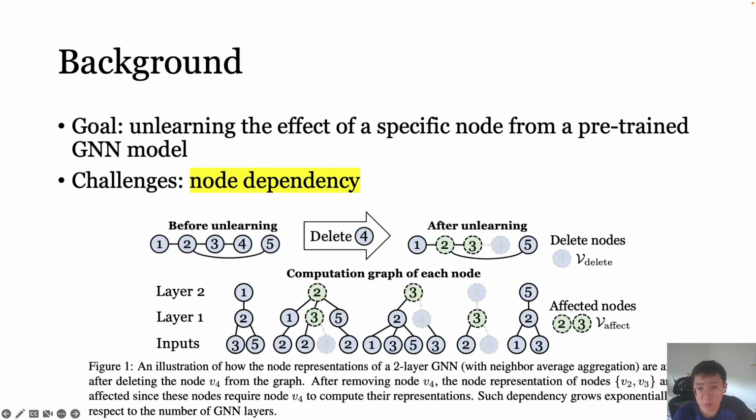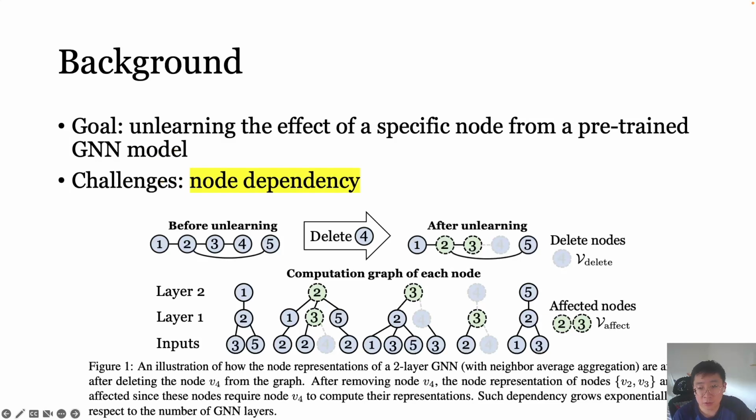However, due to the node dependency in graph structure data, unlearning in graph neural networks is challenging and less well explored. To see why node dependency makes graph unlearning challenging, let us refer to the figure below for an illustration. This figure shows how the node representation of a two-layer graph neural network with mean aggregation is affected after deleting node 4 from the graph.